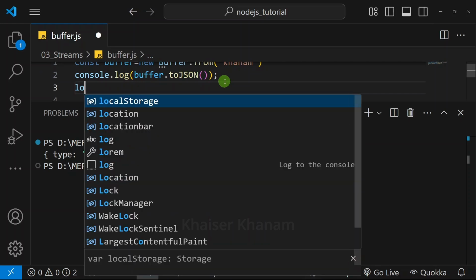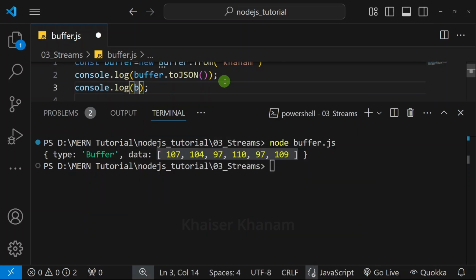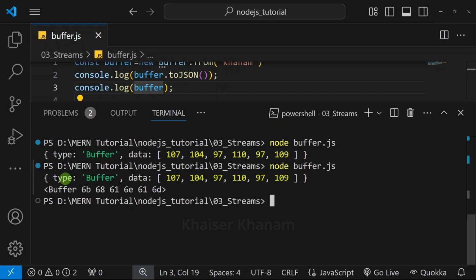But now directly, I'm just going to log buffer, save it, I will run. Now if you see, for this toJSON, I am having the character code for each and every character. But when I only log buffer, inside this buffer, I am having some data, 6B6861, and this buffer is going to contain raw binary data.